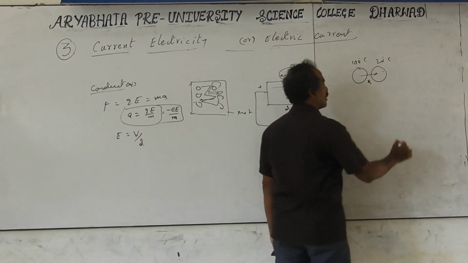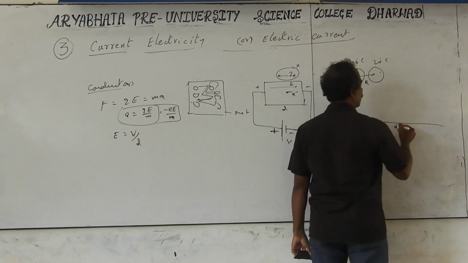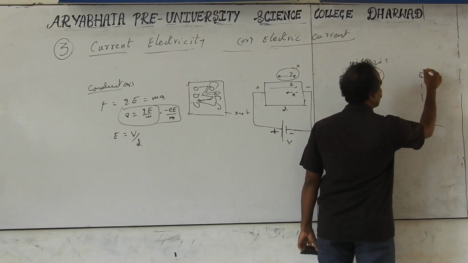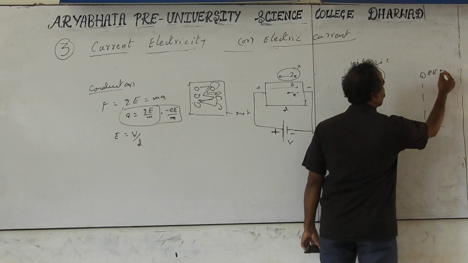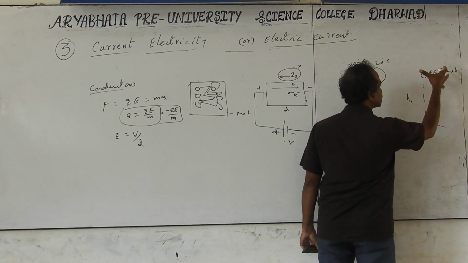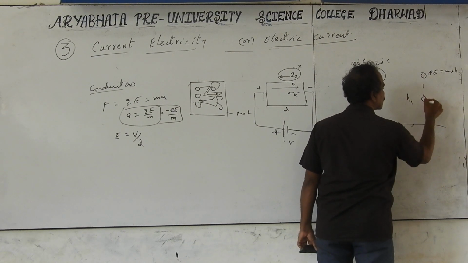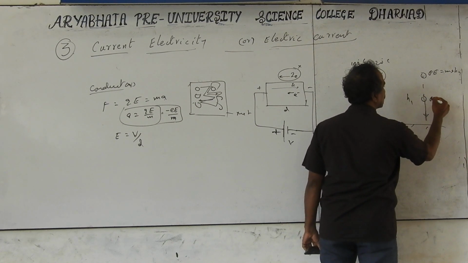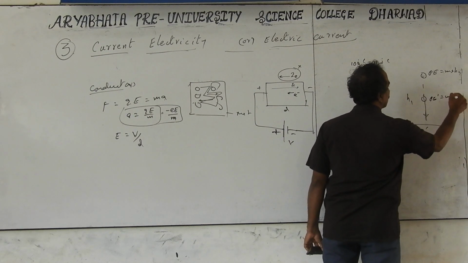In case you take any object at some height from the ground, at this point it has a potential energy equal to mgh1. This height I have taken as h1. Then if you release it, what happens? It moves from this place downwards to this place. Here the potential energy is equal to mgh2.